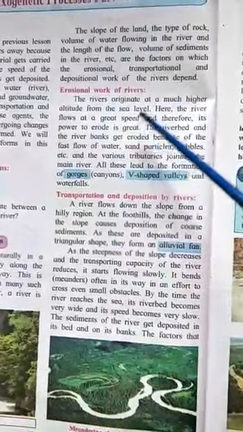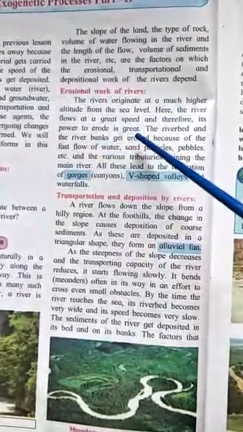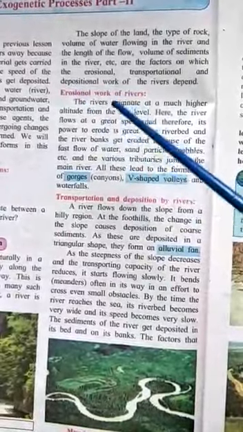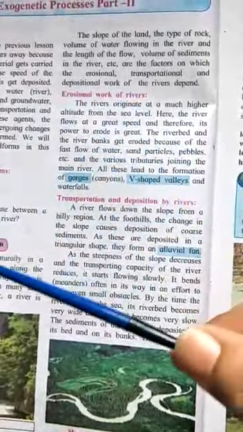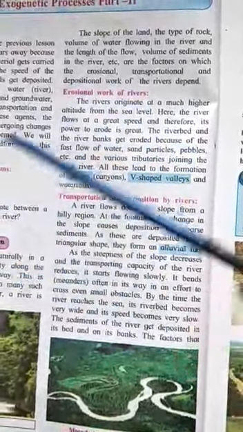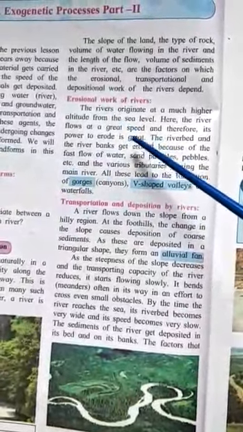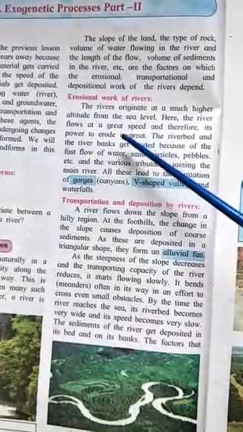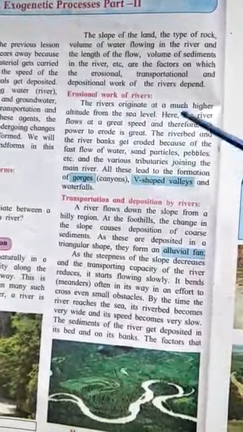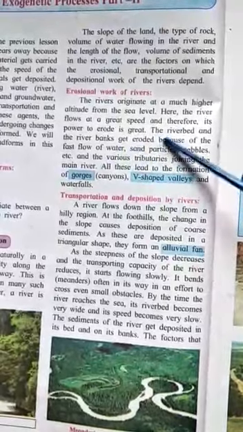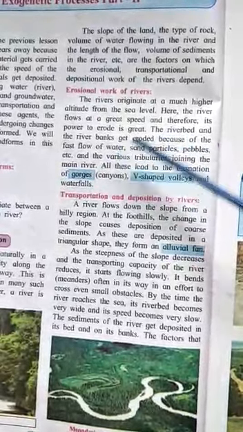So you must have seen when water moves with a very high speed, of course it takes away everything which comes in its way. Now it flows through rocks, right? So when it is flowing at a very great speed, it can erode those rocks also. The river bed and the river banks get eroded because of the fast flow of water.